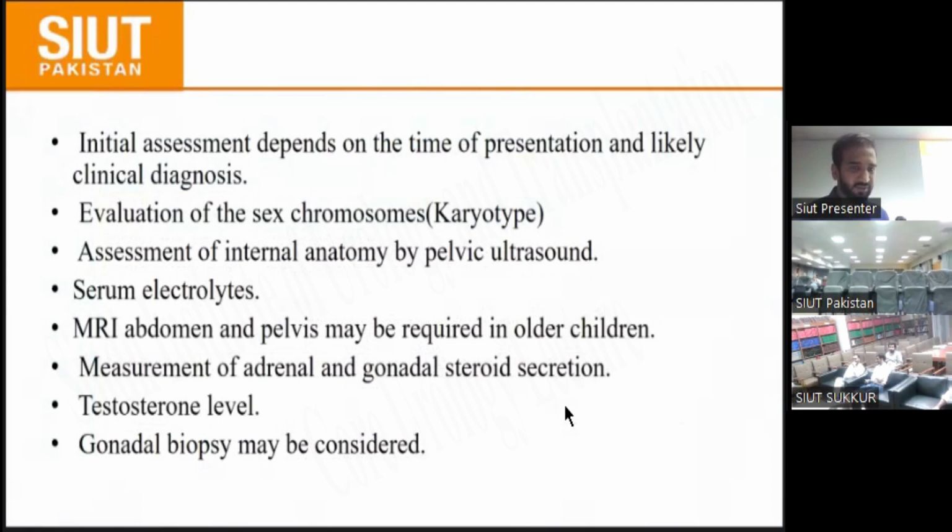What you do for the initial assessment of a patient depends on the time of presentation and the likely diagnosis. First, we evaluate the sex chromosomes by karyotyping, and then assess the internal anatomy by pelvic ultrasound, with serum electrolytes. MRI of the abdomen and pelvis may be required in an older child, and measurement of adrenal and gonadal steroid secretion, testosterone level, and gonadal biopsies may be considered.